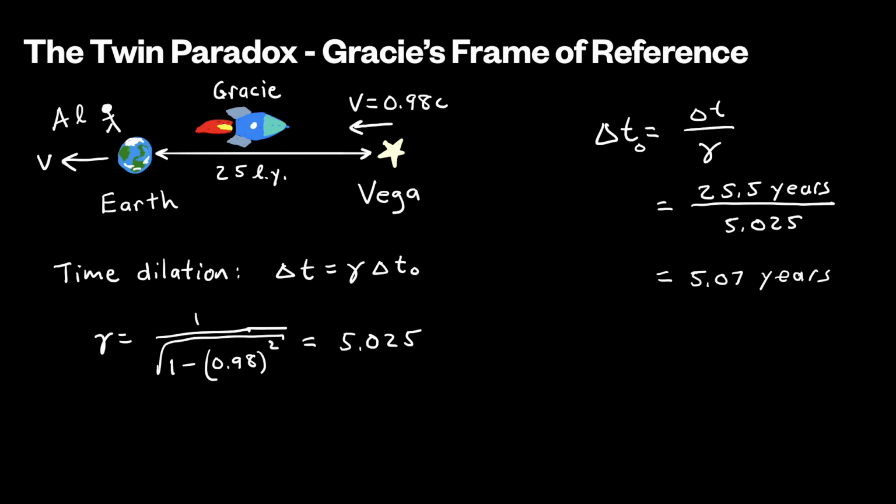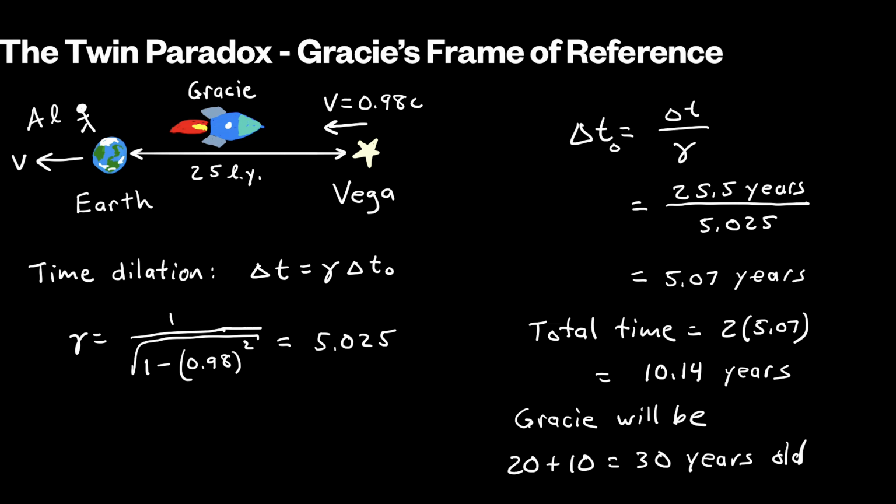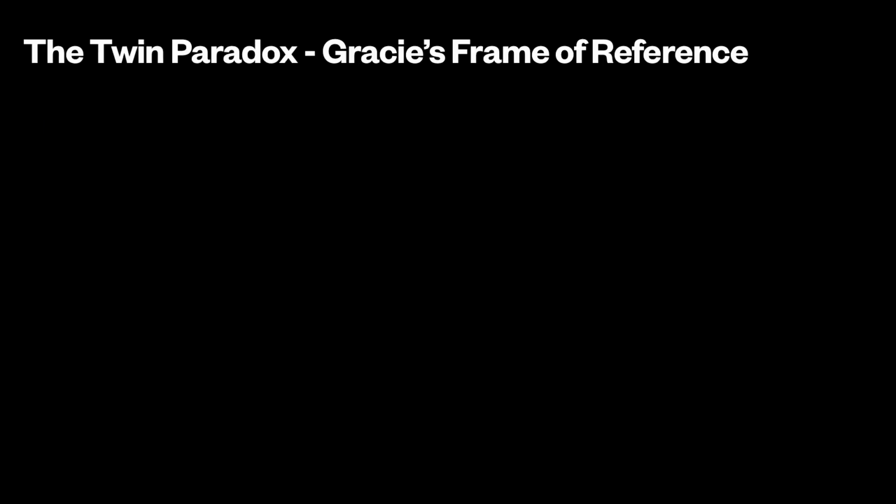So the total time for the round trip will be 2 times 5.07, which is 10.14 years. Because Gracie started the trip when she was 20, and the trip took her approximately 10 years, she'll be 30 years old when she reunites with her twin brother Al. So in summary, Al will be 71 years old when they reunite, and Gracie will be 30.